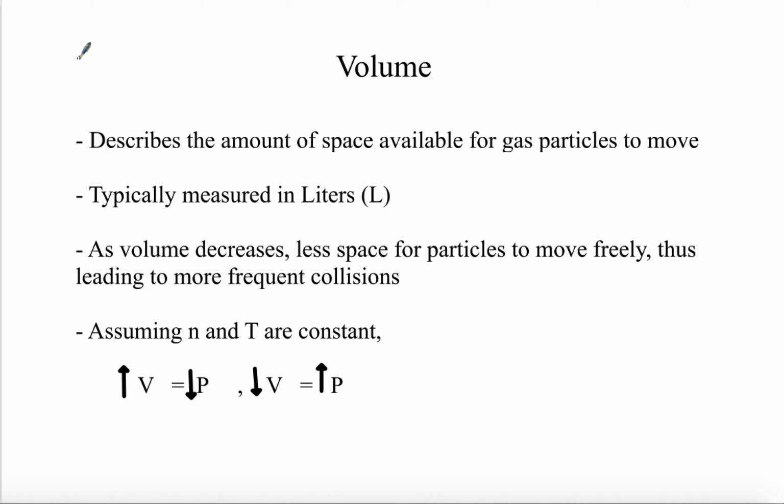Next up, the volume. This describes the amount of space available for the gas particles to move. We usually use liters in order to talk about the volume of a gas. As the volume decreases, the particles are more compressed, meaning there's less space for them to move around. That means there are going to be more frequent collisions, and again, pressure is measured by the amount of collisions. So more collisions means more pressure.